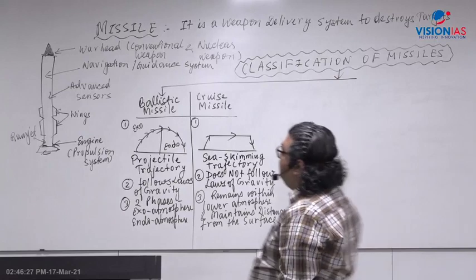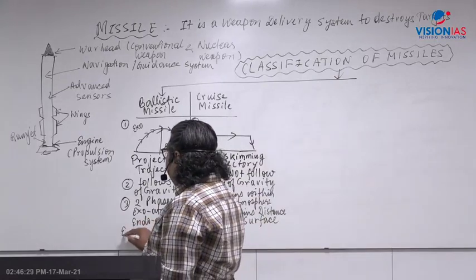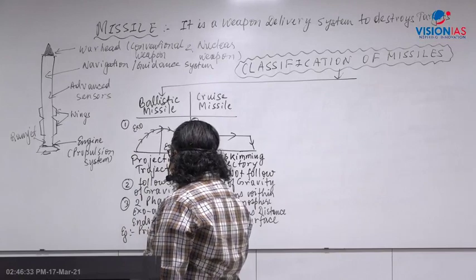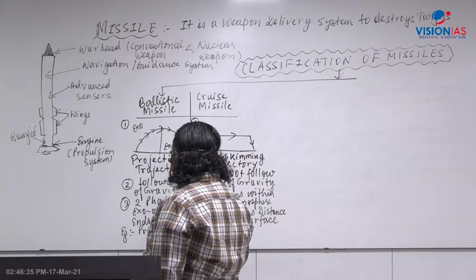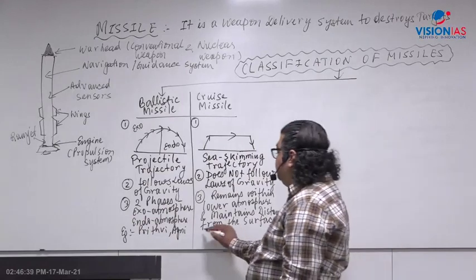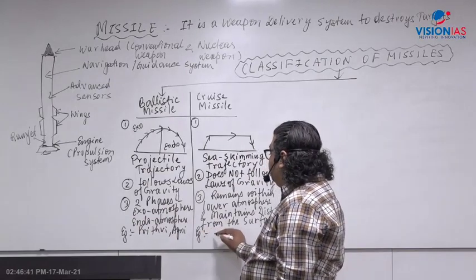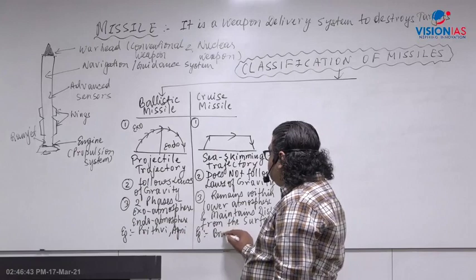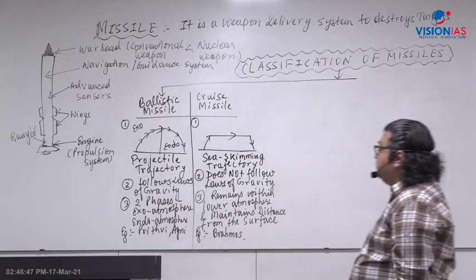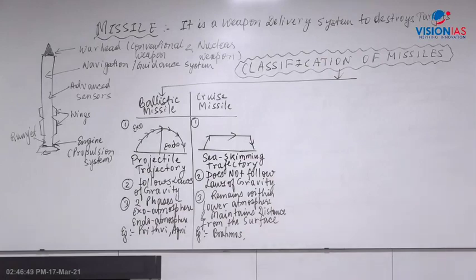Let's look at examples of ballistic missiles. The Prithvi and Agni series of missiles are ballistic missiles. Whereas for cruise missiles, we have a very important one, BrahMos. BrahMos is named after two major rivers, the Brahmaputra river of India and the Moskva river of Russia.